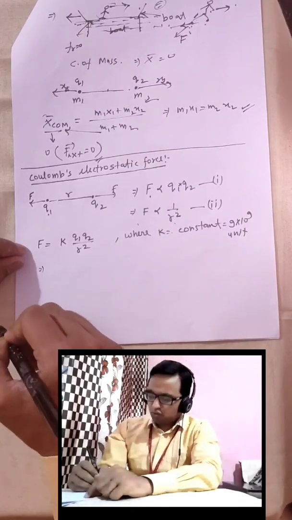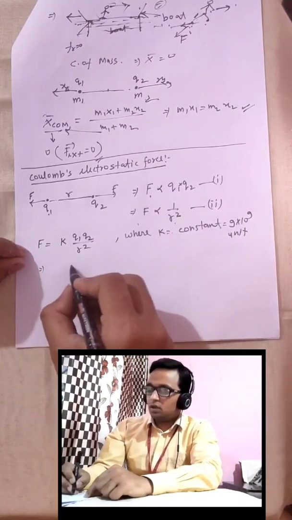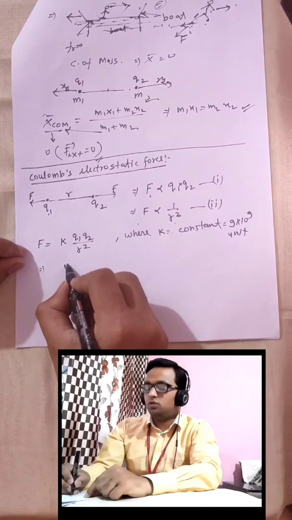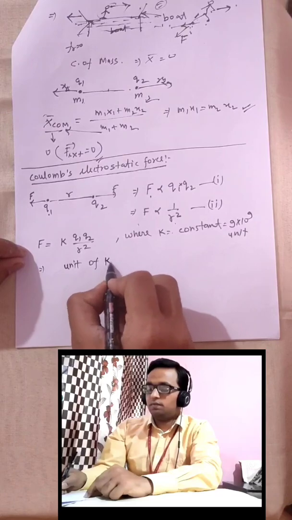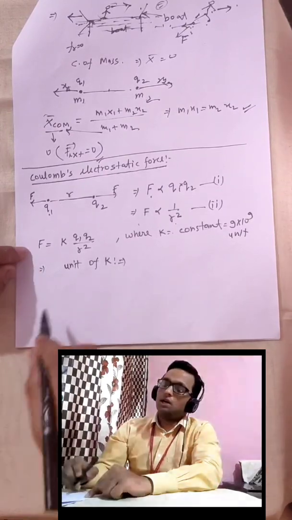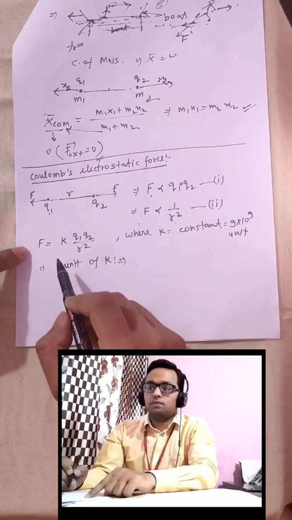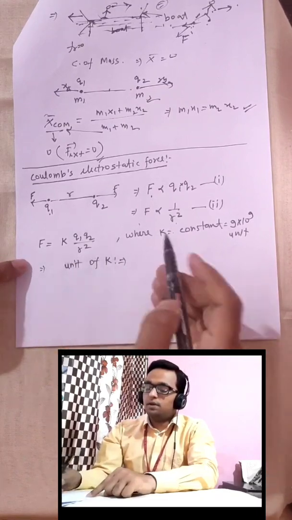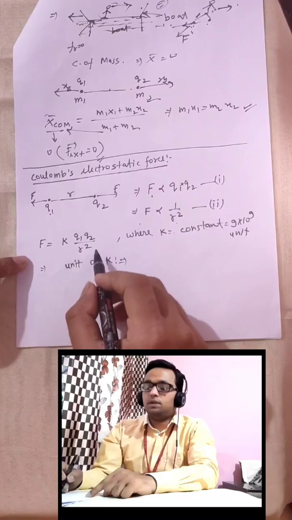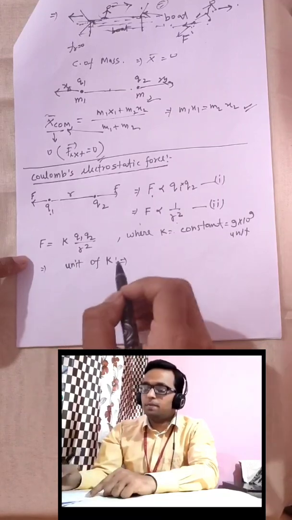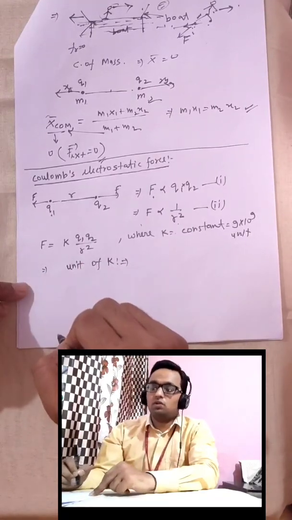So if I ask you what is the unit of K, then how will you calculate this? You have done this portion in 11th, in chapter number 2, units and dimensions, that is how to calculate the unit of any constant.